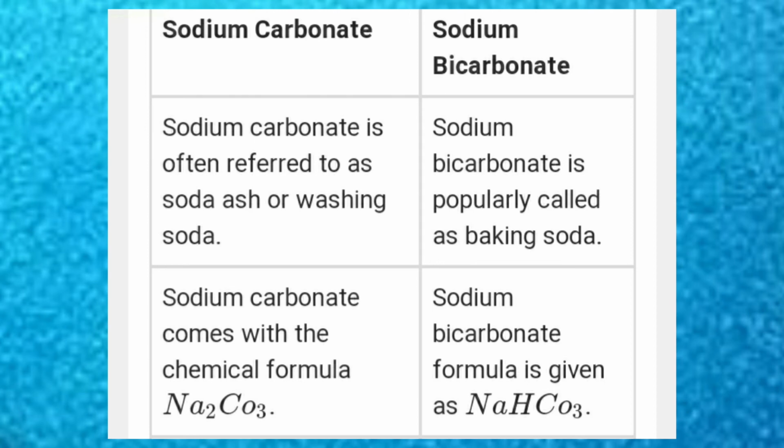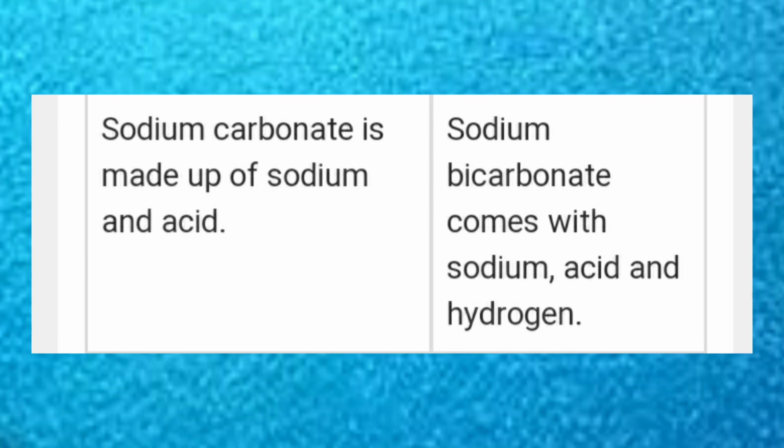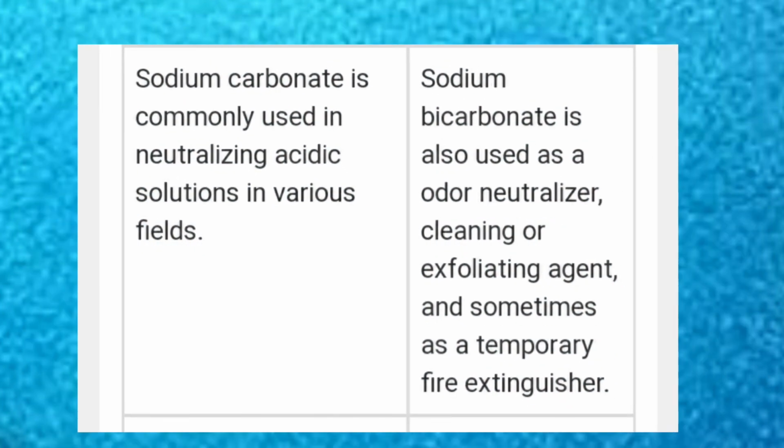Sodium carbonate has the chemical formula Na2CO3, whereas sodium bicarbonate is NaHCO3. Then sodium carbonate is made up of sodium and carbonate. Sodium bicarbonate is made up of sodium, carbonate and hydrogen, children. And sodium carbonate is commonly used in neutralizing acidic solutions in various fields, whereas sodium bicarbonate is used as an odor neutralizer, cleaning or exfoliating agent and sometimes as a temporary fire extinguisher.